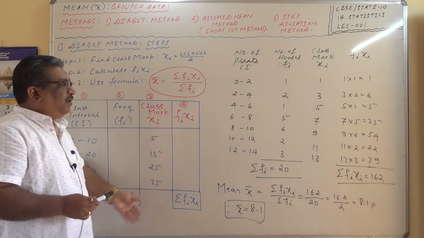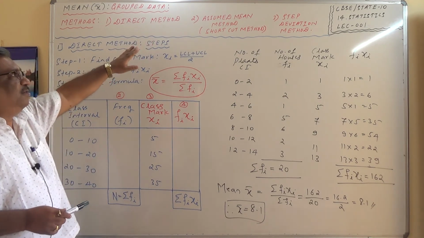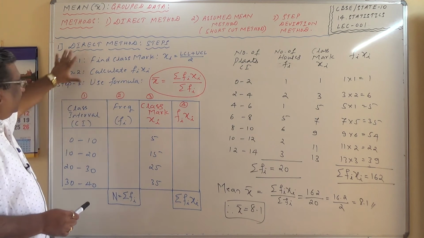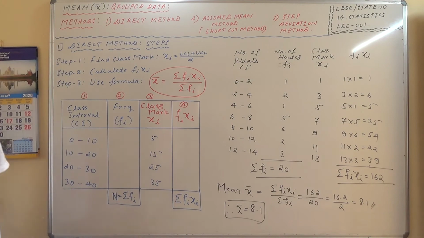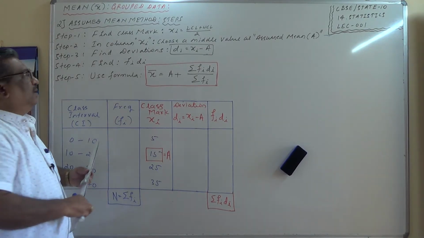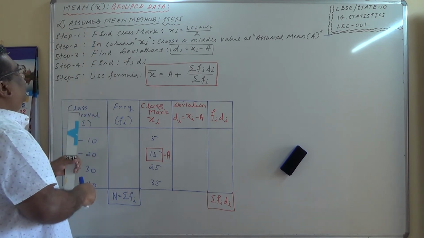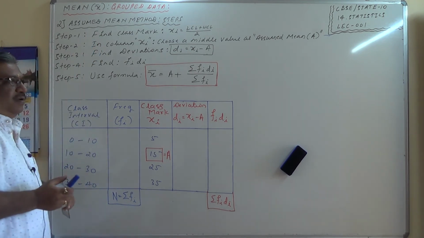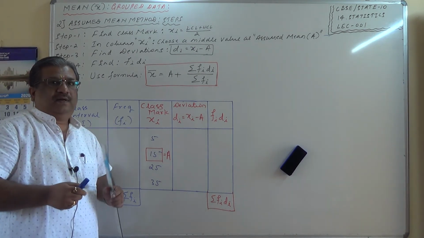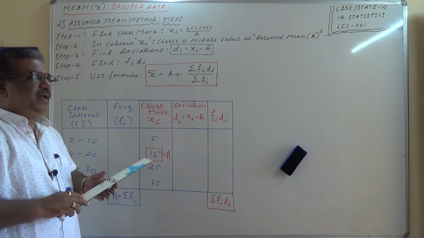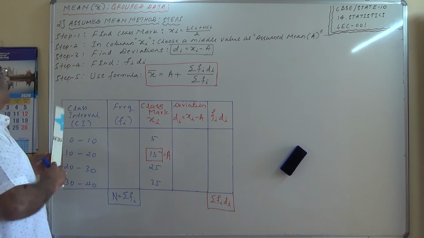So first you make a note of this one, and then I'll take up the second method, which is called the assumed mean method. First make a clear note of all these steps, including this table and one example properly. Now let us discuss the second method. It is the assumed mean method. It is also called a shortcut method. Why do we use this one? This method is used when xi and fi are large values. What are the steps here?